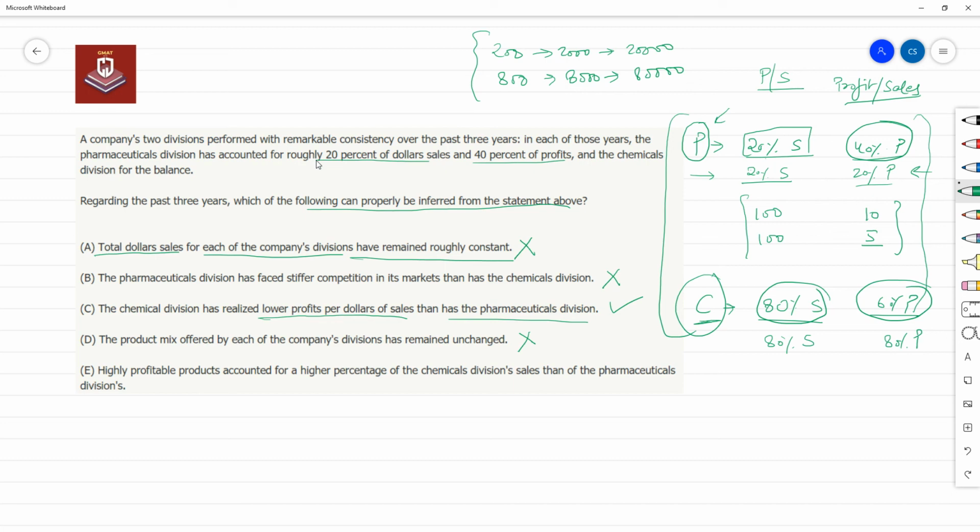Option E, highly profitable products accounted for a higher percentage of the chemical division's sales than of the pharmaceutical division's sales. It is actually in the opposite direction, right? Because chemical division is less profitable, so how can highly profitable products account for a higher percentage? This is actually in the opposite direction. If it were the opposite, highly profitable products accounted for a higher percentage of the pharmaceutical division, then that would be more or less right.